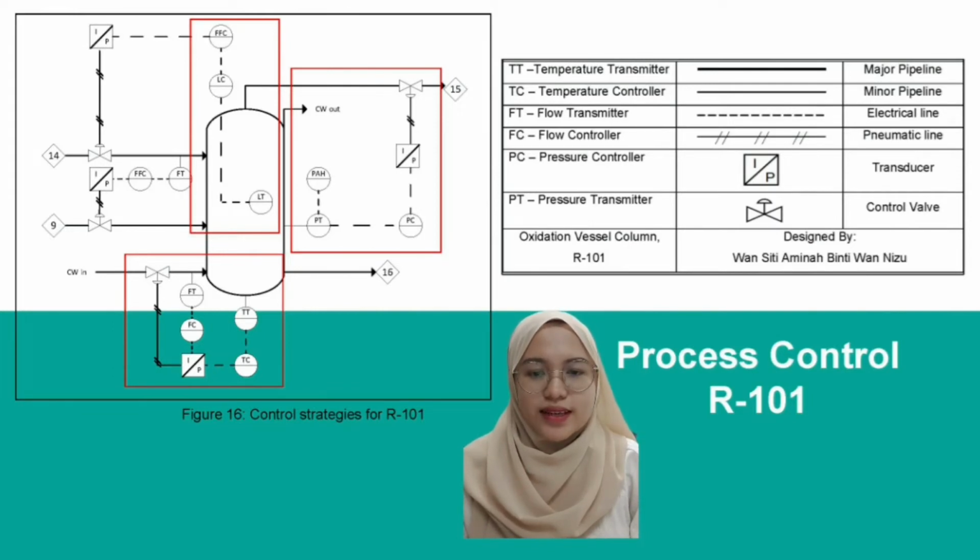Last but not least is the feedback controller. The pressure transmitter is installed to monitor the pressure inside the vessel. In case of pressure buildup inside the reactor, a high pressure alarm will ring and the flow rate at the top outlet stream will be increased.